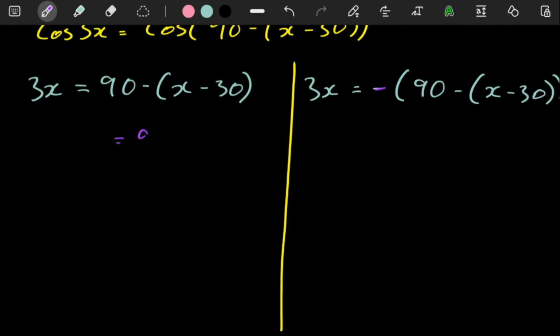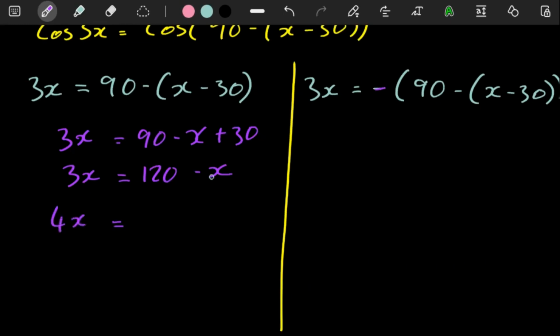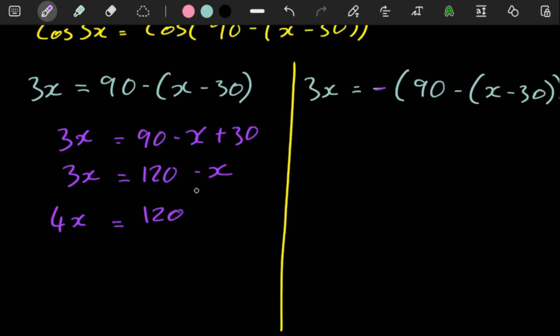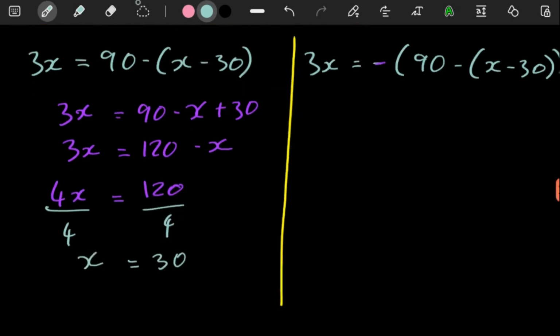So on the left-hand side, here we're going to have 90, and if you multiply a negative here, you have negative x. Here you have plus 30, and then this is 3x. And then 90 plus 30 is just 120, and this is 3x. Then everything with x to one side, this is going to be added to that. Then divide both sides by 4. What are we going to have there? If you divide both sides by 4, x is 30. And since we're just solving for x, this is fine.